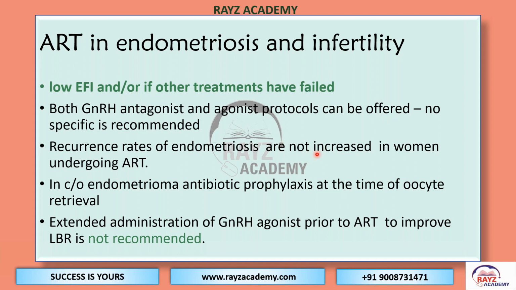Recurrence rates are not increased in women who are undergoing ART. So the patient is to be reassured that hormonal treatment or IVF treatment is not going to increase the recurrence of endometriosis later on. If there is a huge endometrioma, we can think of giving antibiotic prophylaxis at the time of oocyte retrieval. That is recommended. Extended administration of agonist is not recommended. It doesn't help.